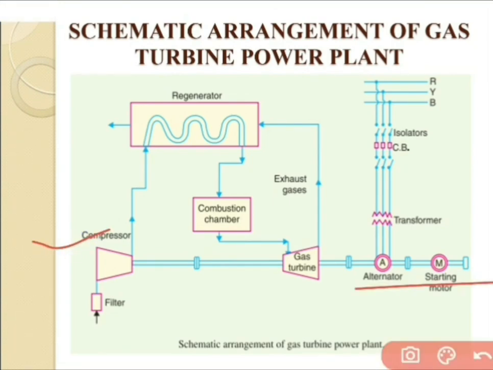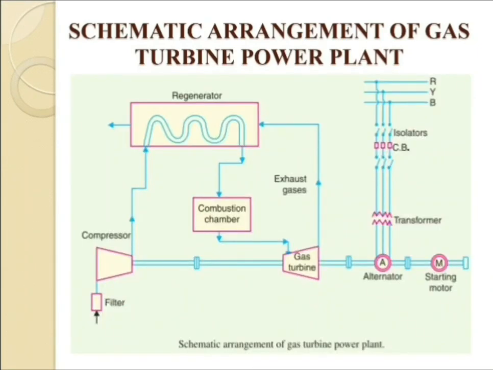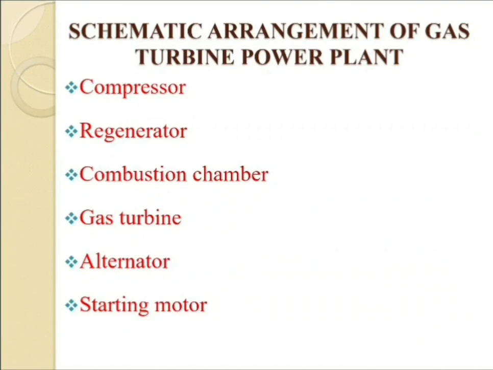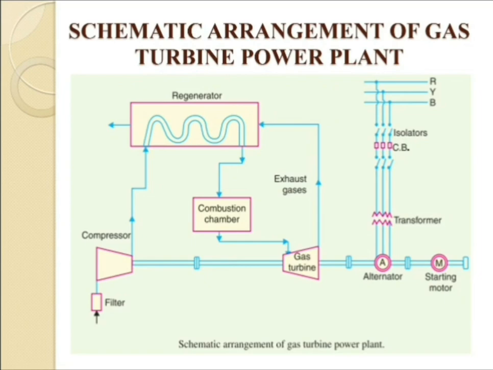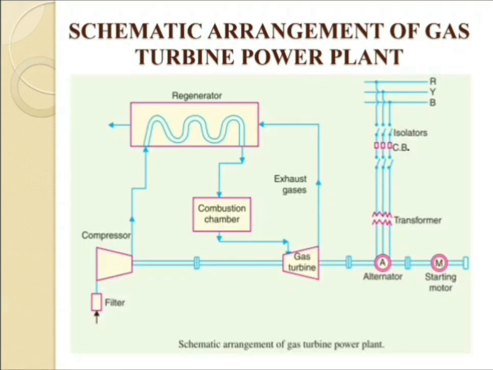Second one, the regenerator. Third one, the combustion chamber. Fourth one, the gas turbine. Then the alternator and starting motor, all of which are shown in the figure. So we can start with the first one.